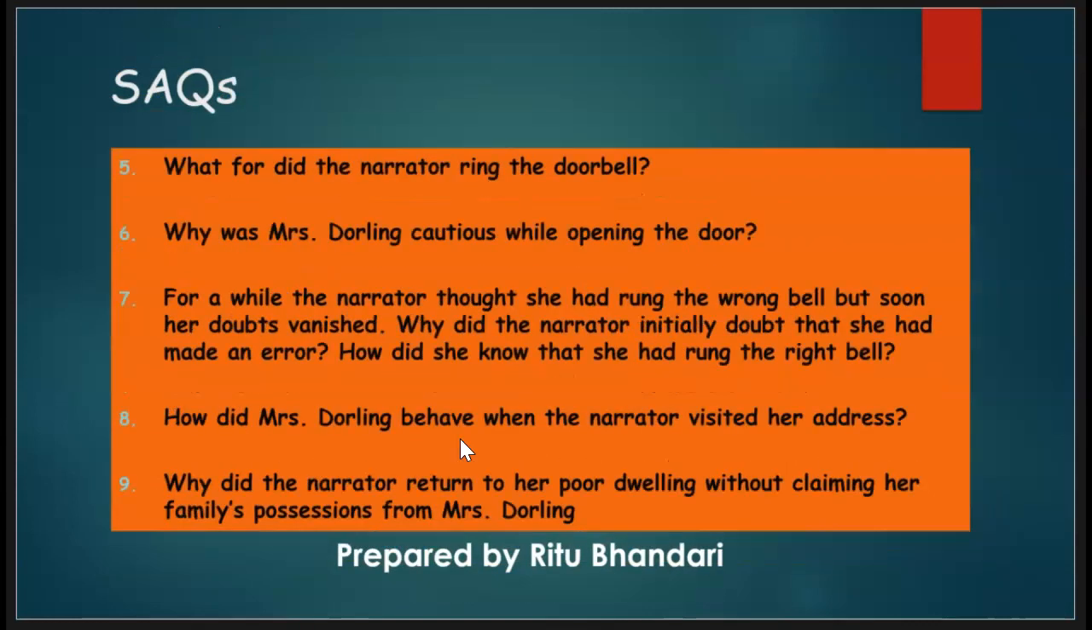Question number 9. Why did the narrator return to her poor dwelling without claiming her family's possessions from Mrs. Dorling? The narrator mustered up the courage to visit Mrs. Dorling for the second time. But even the second time, she did not come back with her mother's possessions. She didn't claim them, because that was the place where her mother's possessions had lost their value. That was the place where her mother's possessions were severed from her mother's memories.